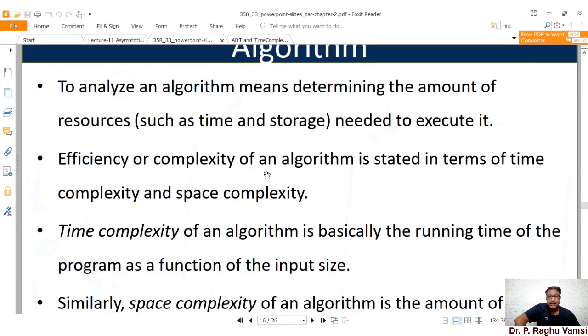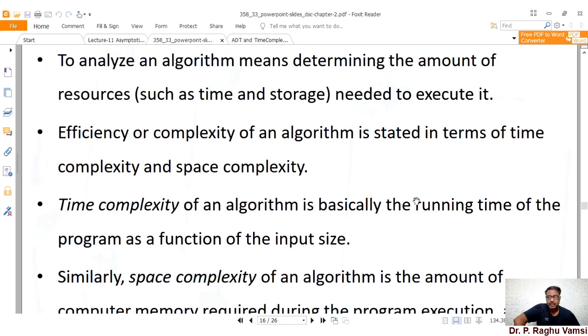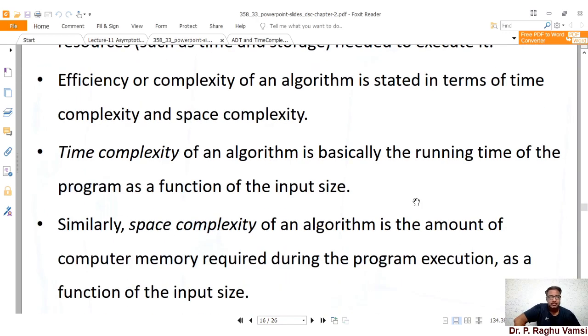Usually, to analyze the algorithm means determining the amount of resources needed to execute. Efficiency or complexity of an algorithm is stated in terms of time complexity and space complexity. This is the summary of what we have discussed so far. Time complexity of an algorithm is basically the running time of the program as a function of input size.